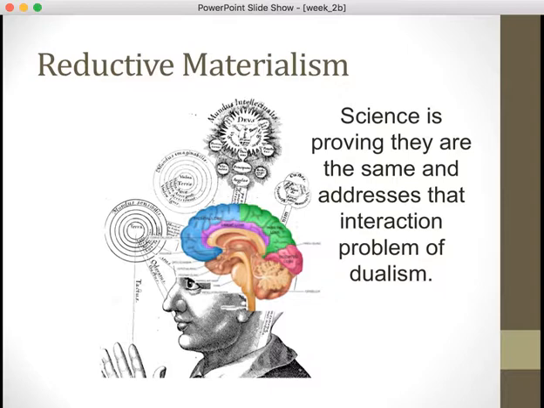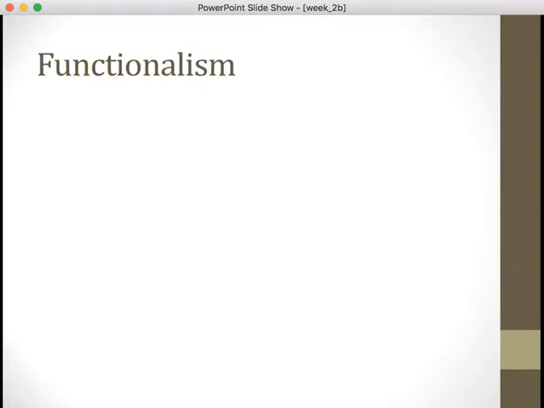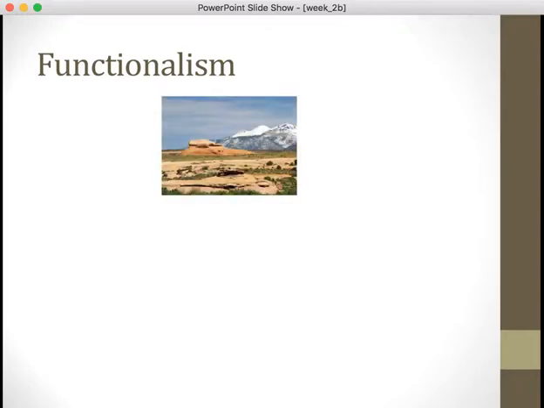But this is really based on a lot of what science is doing in neuropsychology and all of those fields like that. And finally, we come to functionalism. And this is becoming kind of a replacement of behaviorism, but it's also, with computer science, becoming more widely accepted.